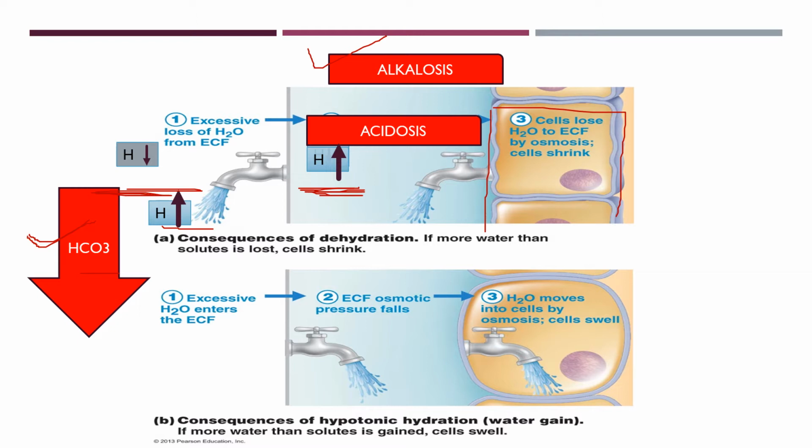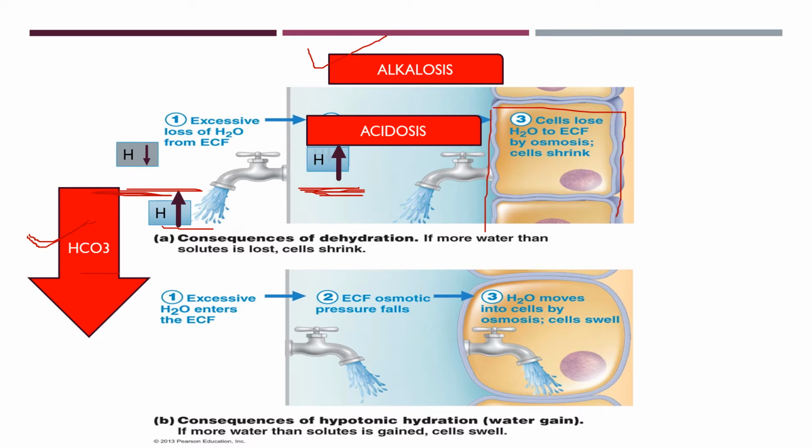So what will happen then? In addition, there will be loss of H plus, and there will be production of new HCO3 minus, which is added back to the extracellular fluid, which helps to neutralize the extracellular fluid H plus, and pH is restored.